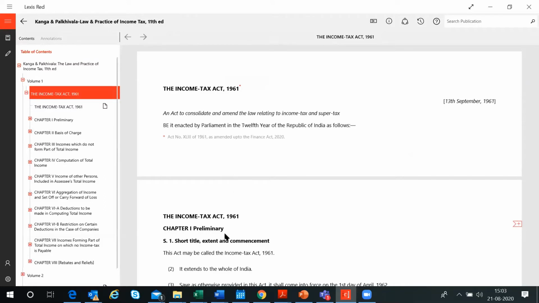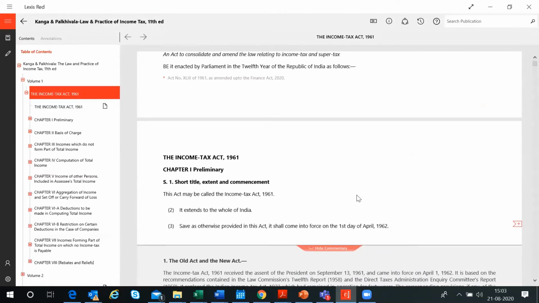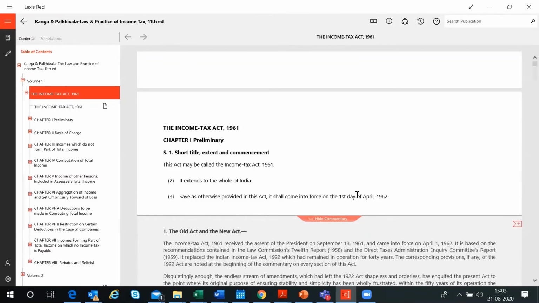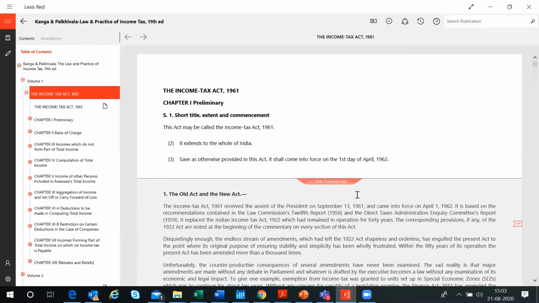Here also, even if I don't look at the TOC, the entire book opens up in a scroll manner. So you can just keep on moving the cursor down or use the down arrow key and you can start reading from here.